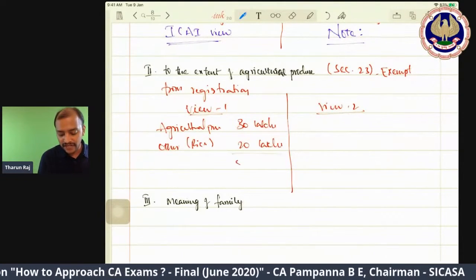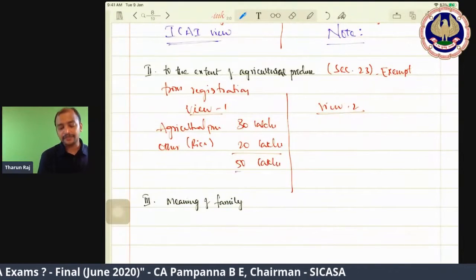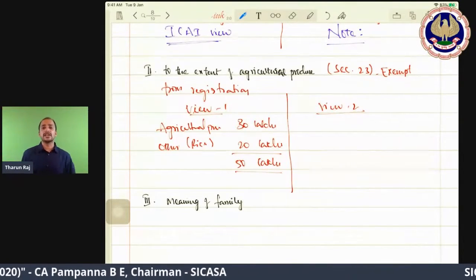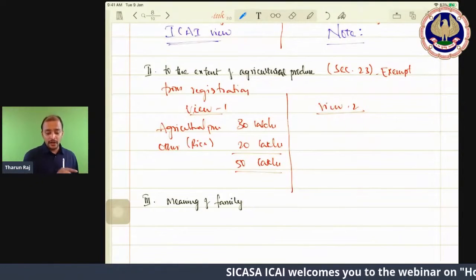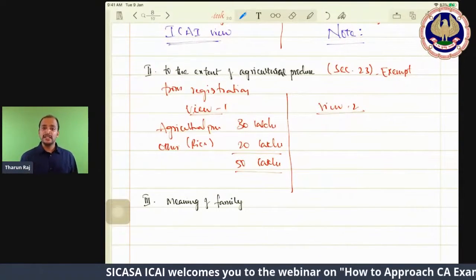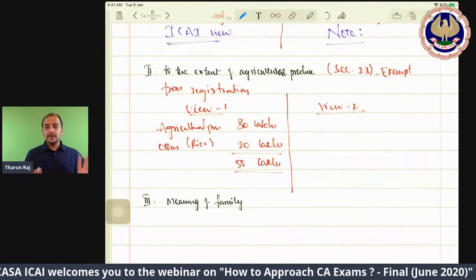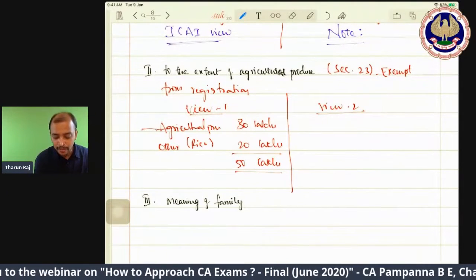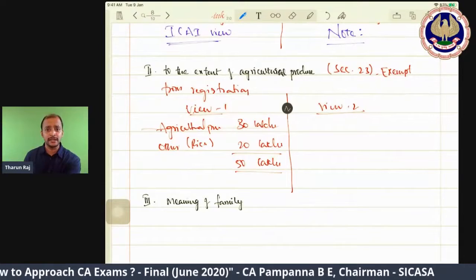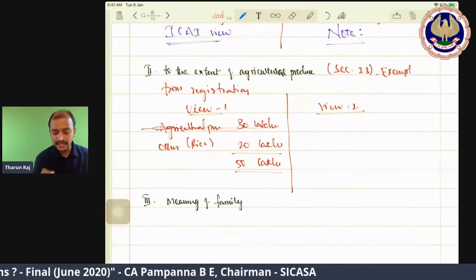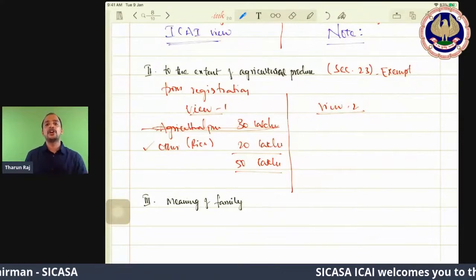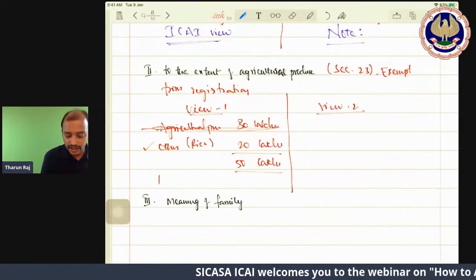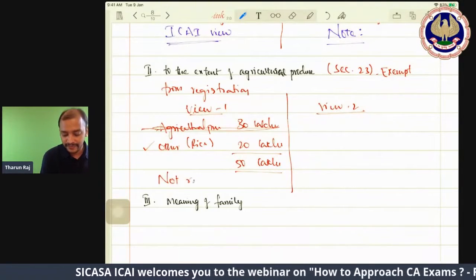Now the total is 50 lakhs, and the threshold limit for registration is 40 lakhs. Now, should this person be registered? Don't count this agricultural produce. To the extent of agricultural produce is exempted, which means don't count it. Then take only the other thing, that is rice, as it does not exceed the threshold limit, not required to register.